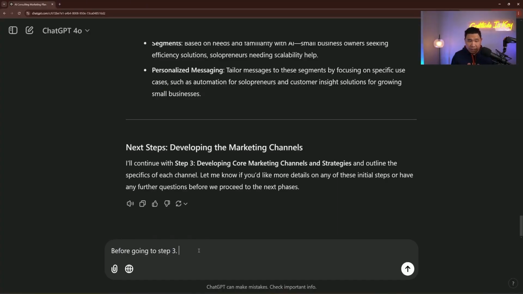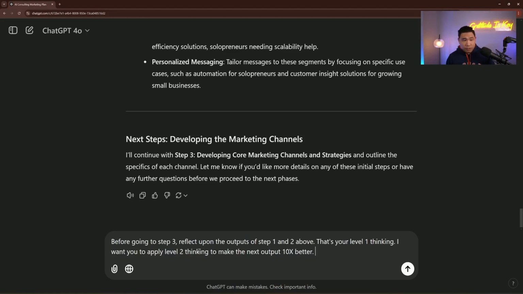So now what we do here is I wanted to stop it from going to step 3. So I said, before you go to step 3, I want you to go back to the previous output of step 1 and 2. That's your level 1 thinking. I'm establishing a baseline. I'm telling it whatever it gave me, that's level 1 thinking, even though it may not be, because it looks like I have already given it 2 layers of instructions to come to this final output. And that's fine. But if I want to take this output to make it even better, I'm going to tell it this is the most basic that you can do. You can do so much better going up from here.